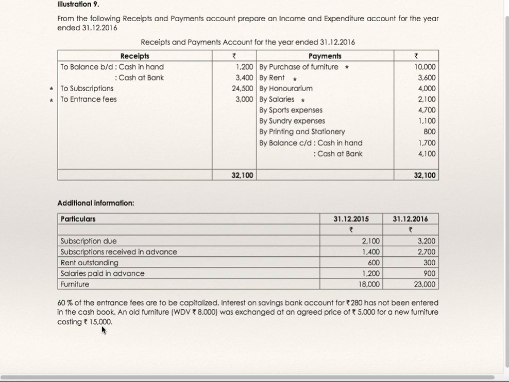So they have purchased new furniture whose cost was 15,000, but they have given their old furniture whose agreed price was 5,000. So difference 10,000 you can see here in payments, purchase of furniture 10,000. I will show you working how it is to be done.